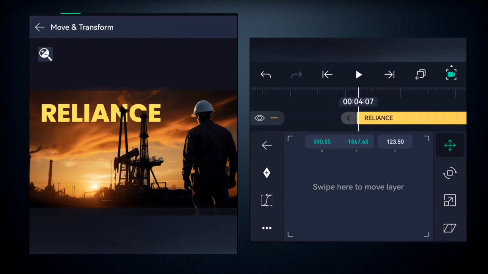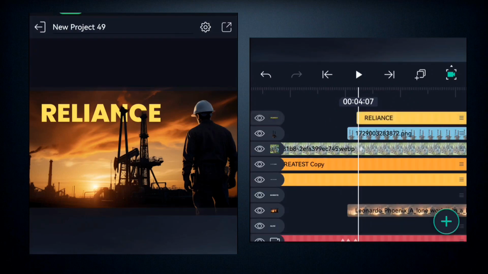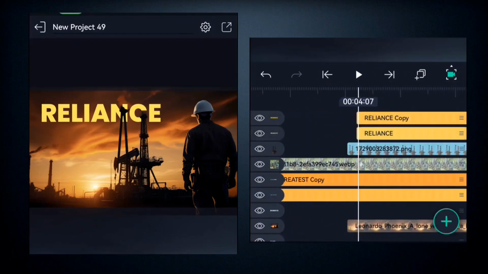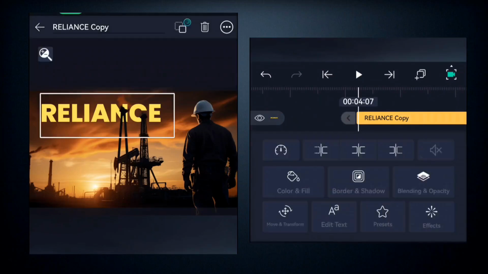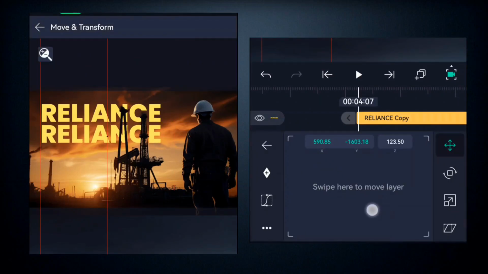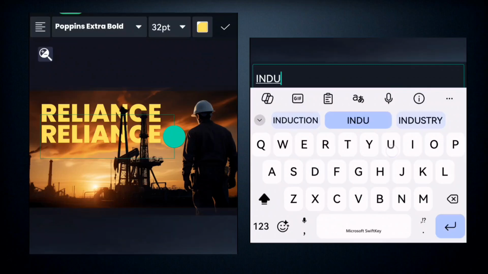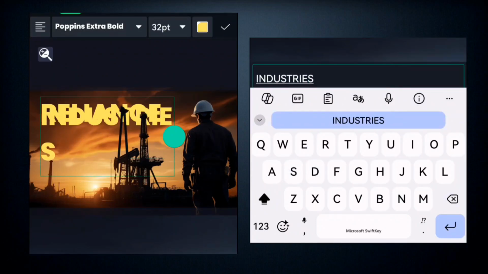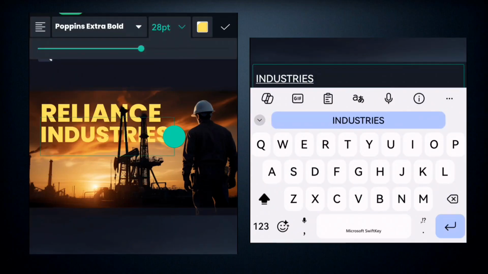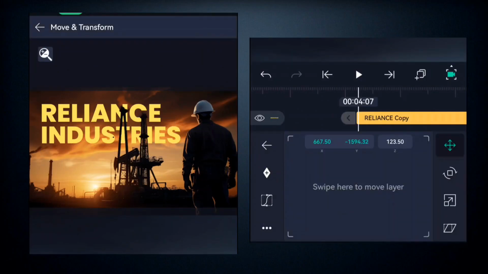So we're going to also duplicate this text by coming here to click on duplicate layer, and then you drag down like this, and then you change the text. So we're going to be writing here industries. You come here to type industries. So once you've done that, you're going to ensure that it's well placed and the texts are all well aligned. So I'm going to place this right here. So for me, this looks better.